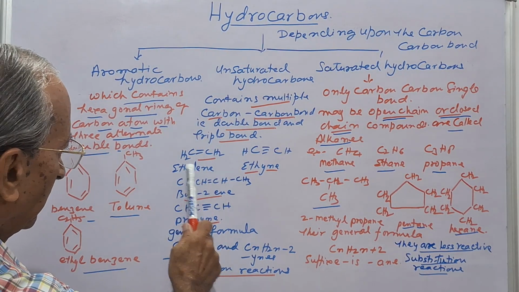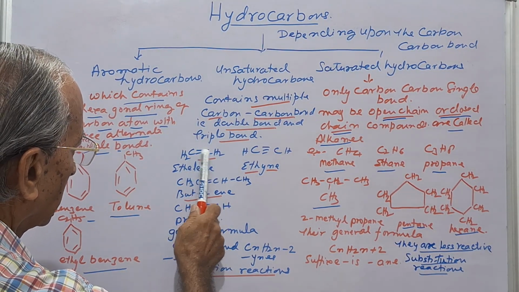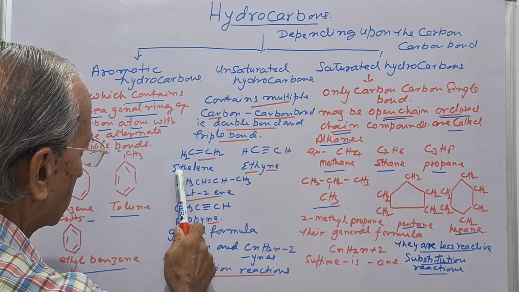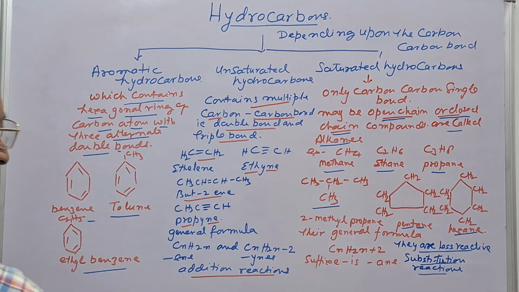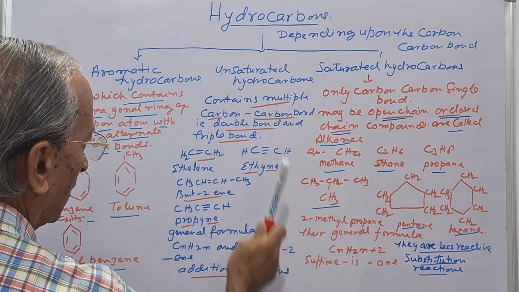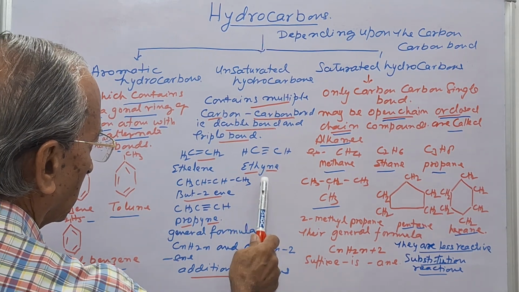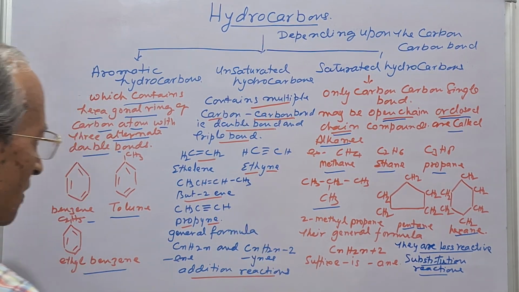In the case of the double bond, when carbon-carbon join with the double bond, for example, it is ethylene, and when the carbon-carbon join with triple bond, that is ethyne.